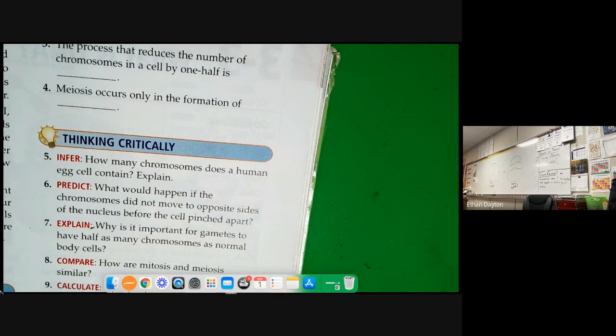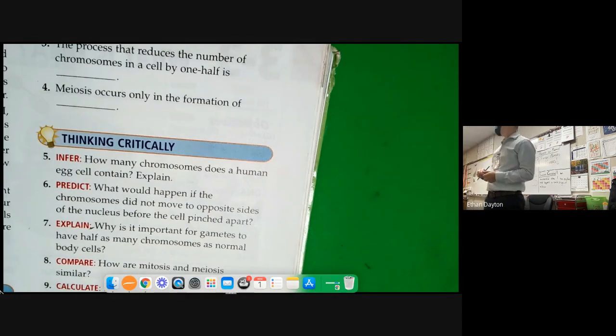Mr. D, you're going too fast. I'll give you some time. What would happen, number 6, if the chromosomes did not move to opposite sides of the nucleus before the cell pinched apart? What do you think, Brock, number 6?